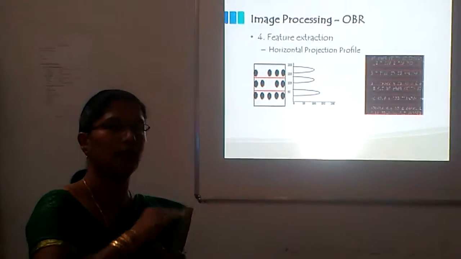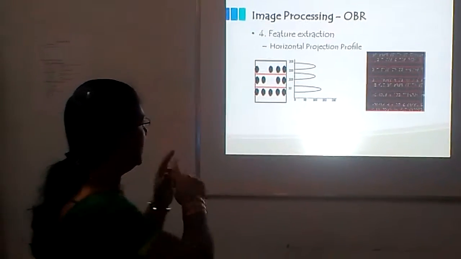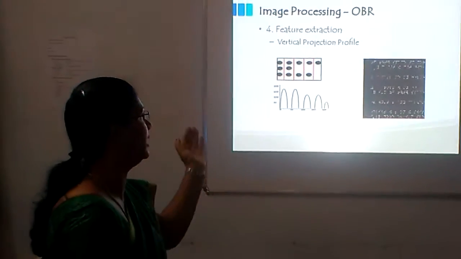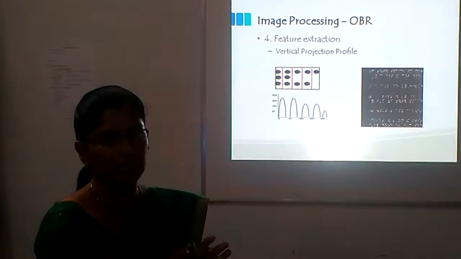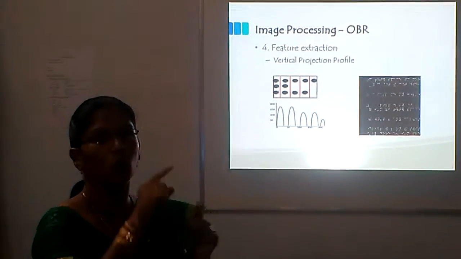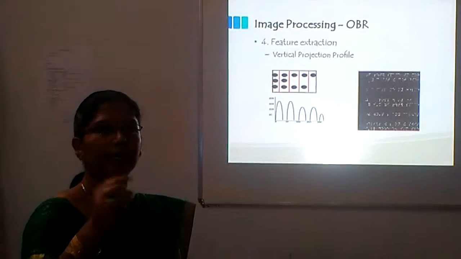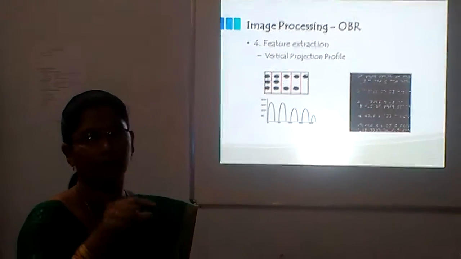So we do horizontal profiling to draw horizontal lines, and vertical profiling to draw vertical lines. Once we draw these horizontal and vertical lines, we obtain the braille cell framing.